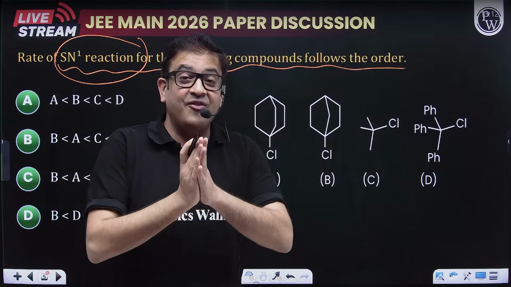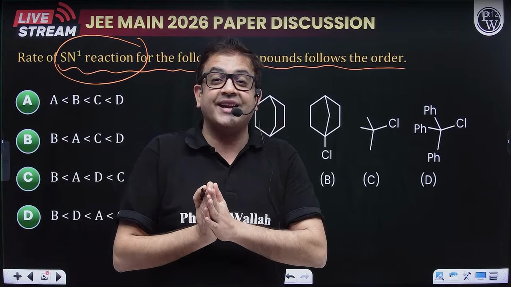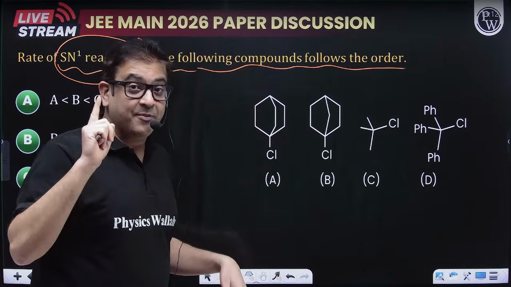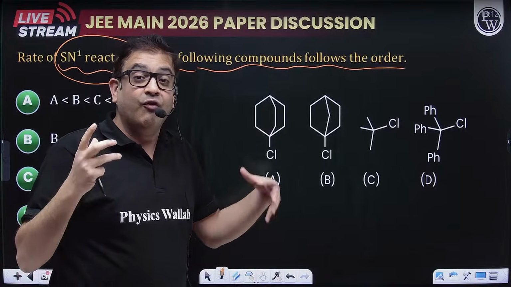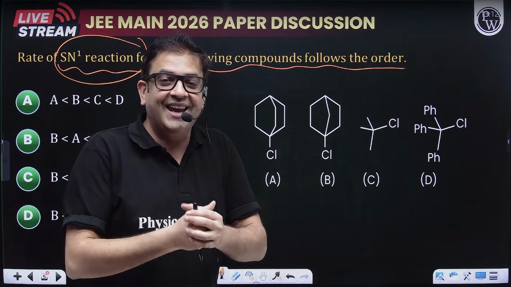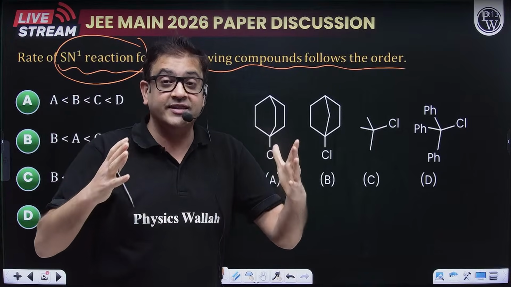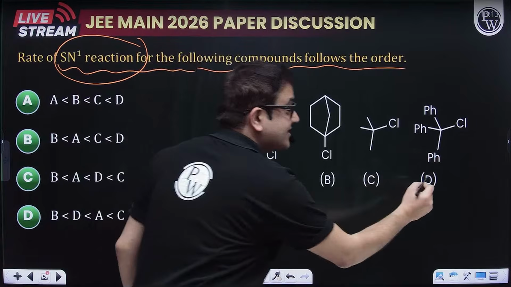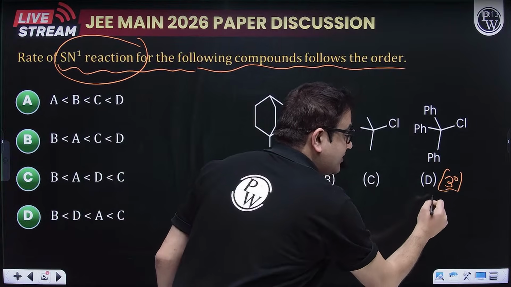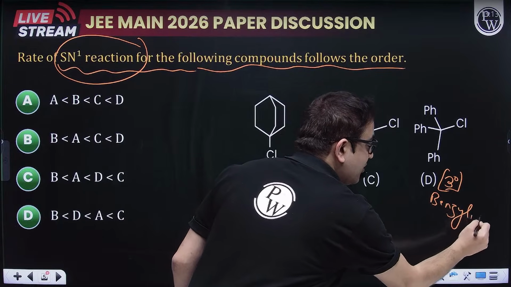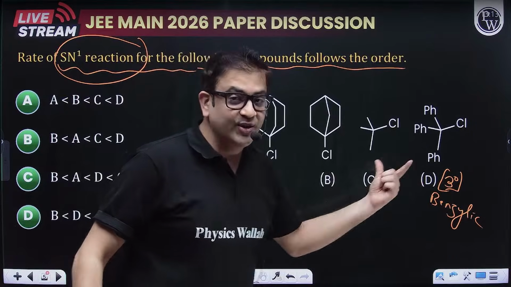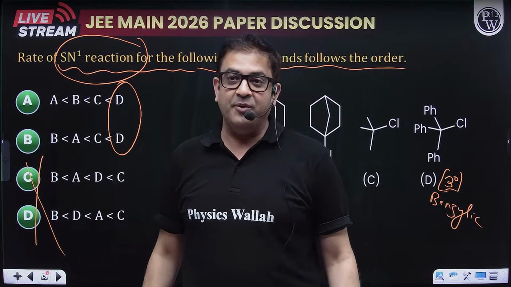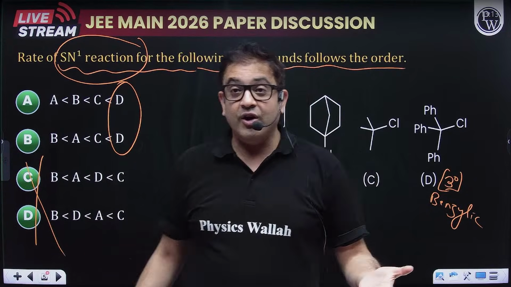Sir, in SN1, whenever an alkyl halide is offered, the leaving group leaves first and a carbocation is formed. So the carbocation can stabilize, and what will be the most stabilizing effects for carbocations? First is, if it is getting aromatic, it is most stable. After that, a resonance stabilized carbocation. So this is a 3-degree resonance stabilized, 3-degree benzylic carbocation and hence the most stable. So D will definitely be your most stable. So C and D are perfectly wrong. Now moving forward, what about option B?